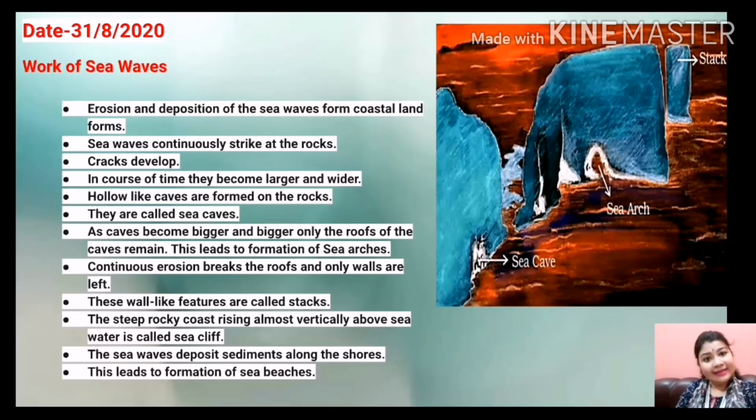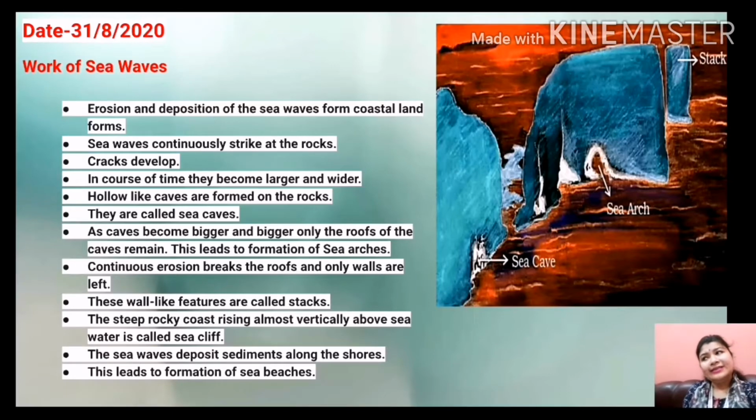So now in course of time, these sea caves become bigger and bigger, okay, and at a particular point only the roofs of the sea caves remain. This leads to the formation of another structure, and that is sea arches, okay.